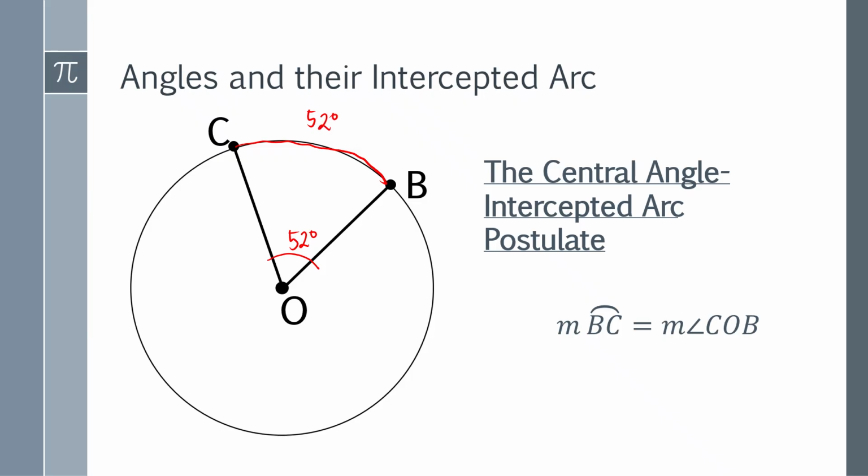Another example, let's say 44 degrees, so I will choose the color purple. If you have 44 degrees on this central angle, therefore your intercepted arc is also 44 degrees. I hope that you get this.